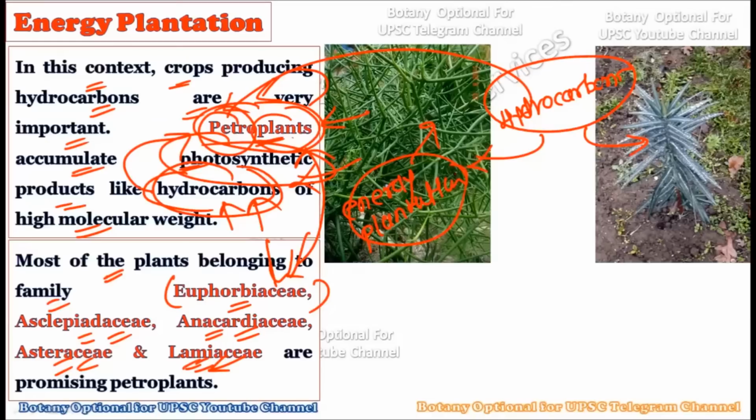Okay, now sooner or later they will get exhausted, and we will require an alternative form of energy. So in such a case, the petro plants are the promising thing, and we can do energy plantation for these petro plants in order to extract the maximum fuel. Okay, and to which families does this particular petro plant belong? They belong to the Euphorbiaceae, Asclepiadaceae, Anacardiaceae, Asteraceae, and the Lamiaceae families.